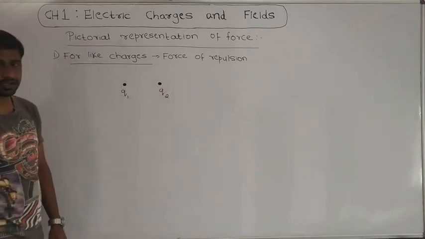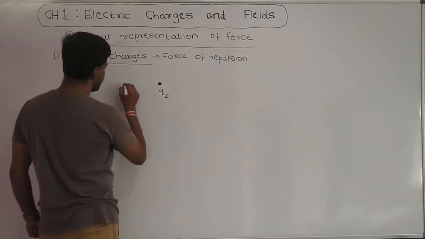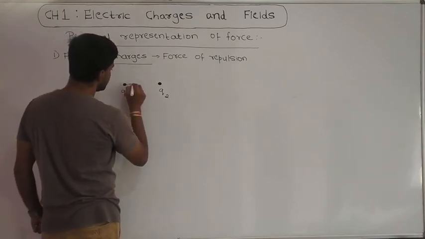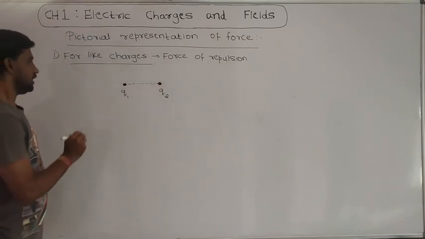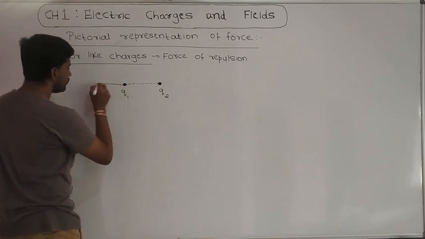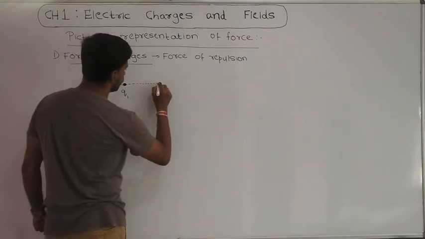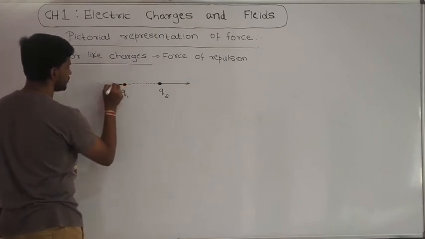Both Q1 and Q2 are like charges and there is a displacement between them. Then we will observe the force of repulsion, and the direction of the force of repulsion is like this.